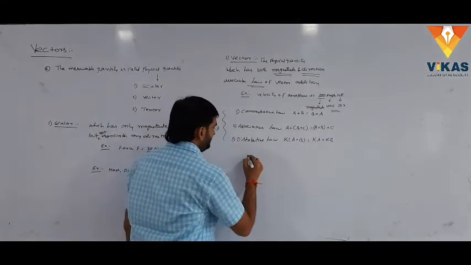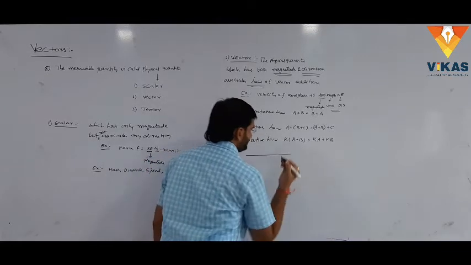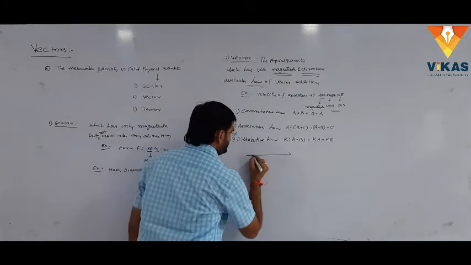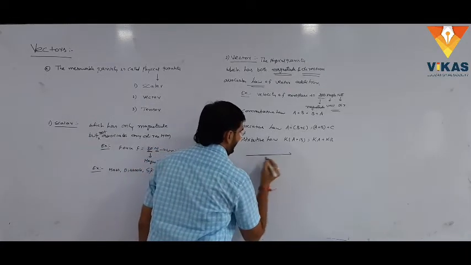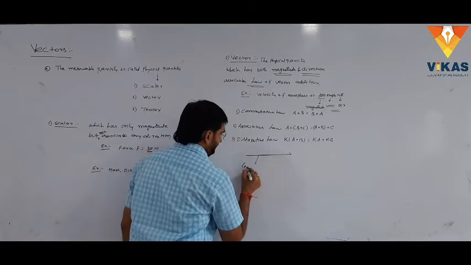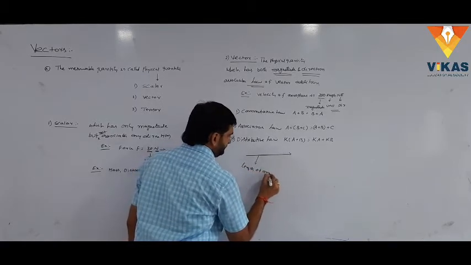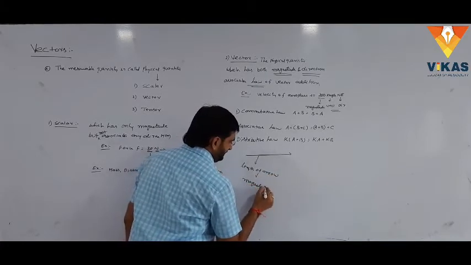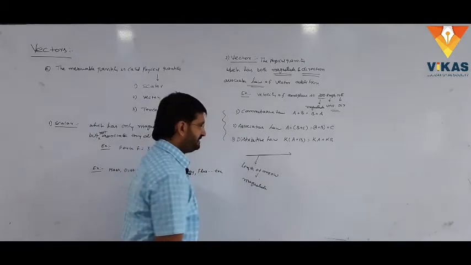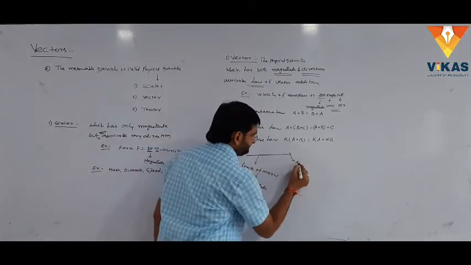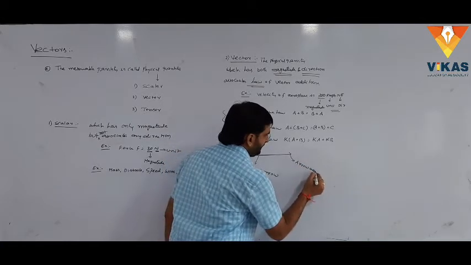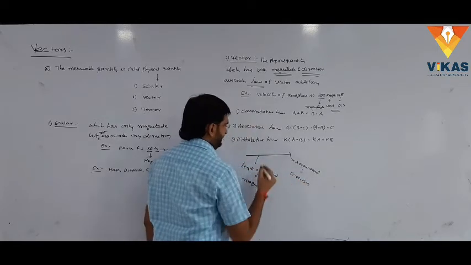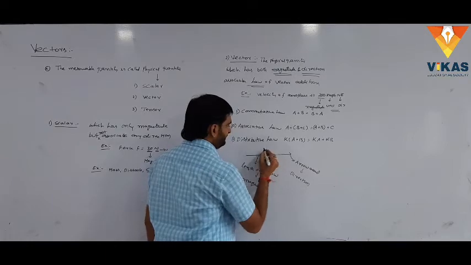Here, how to mention the vector? Let us consider a line segment with an arrow. The length of the arrow represents magnitude. The arrowhead represents direction. It is represented with an English letter A with a small bar.